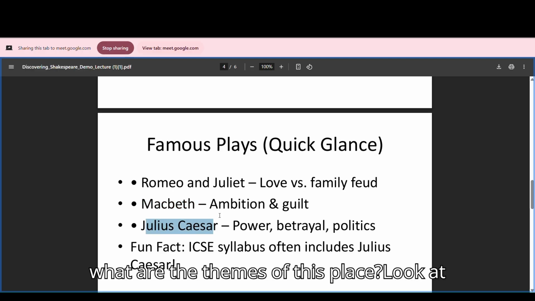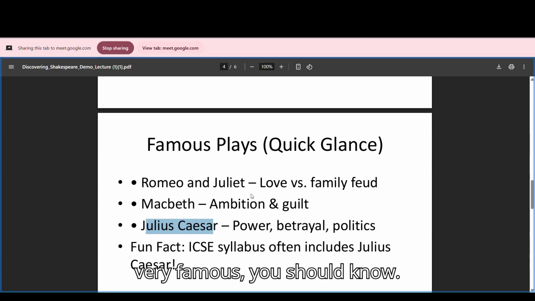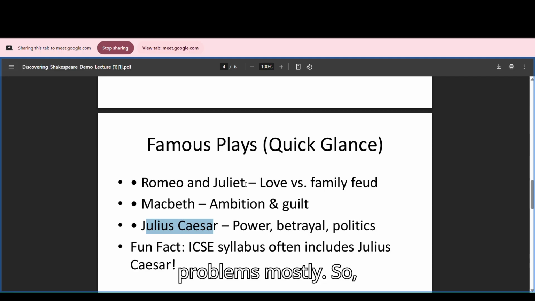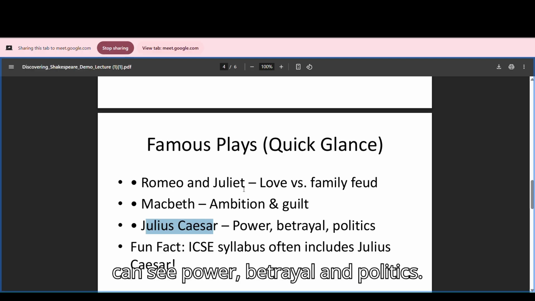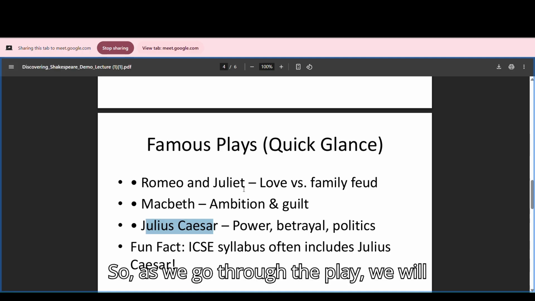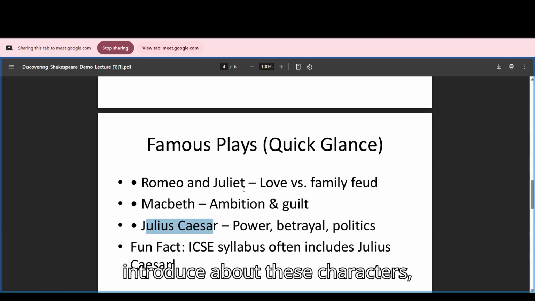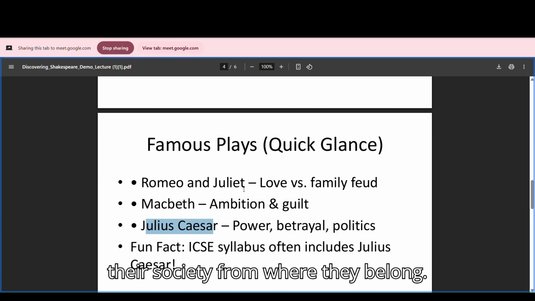And what are the themes of these plays? Look at Romeo and Juliet as well, because this is very famous. You should know, this is love versus family feud, family quarrel, family problems mostly. In Macbeth, we can see ambition and guilt as the main themes. In Julius Caesar, we can see power, betrayal and politics. As we go through the play, we will introduce these characters, Julius Caesar and Macbeth, and their society, where they belong.